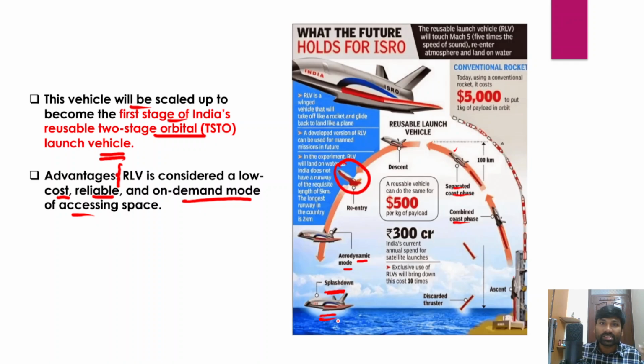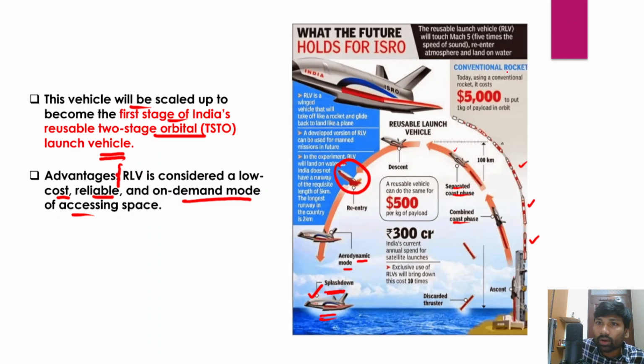Okay, so this is how it will be done. And again, this can be used to send satellites into space. But on the other hand, conventional rockets can only be used once, right? So that is the advantage of this Pushpak reusable launch vehicle.